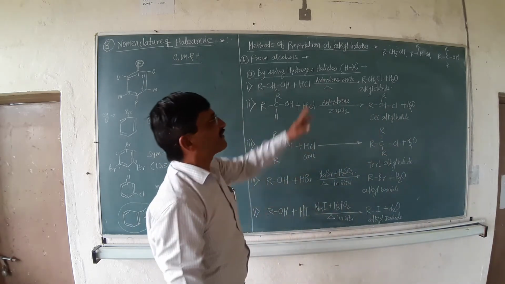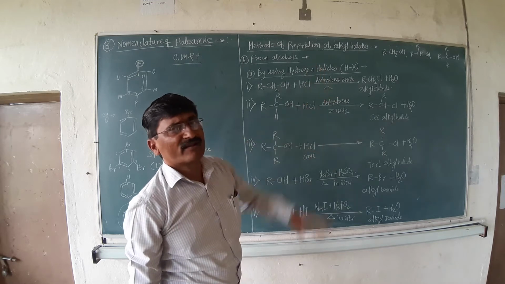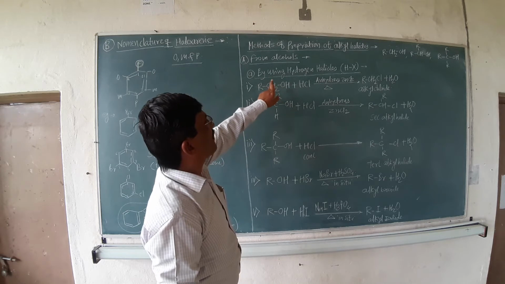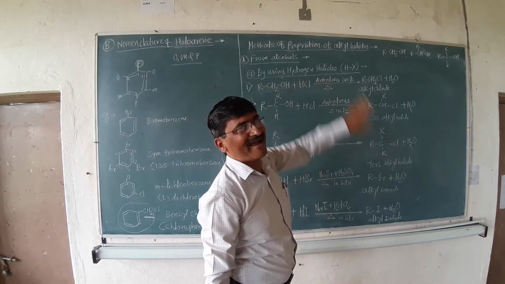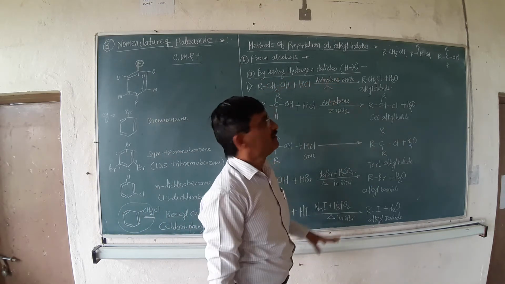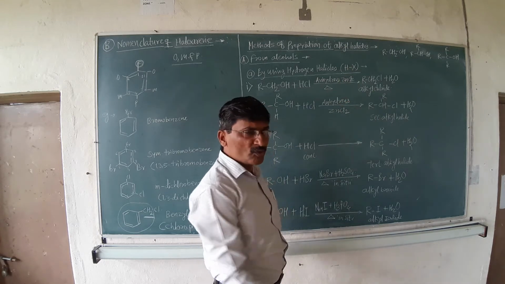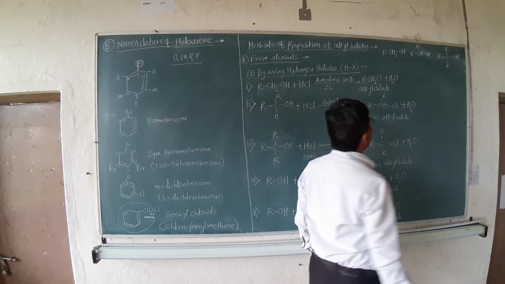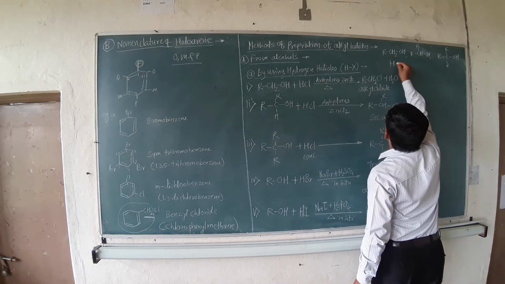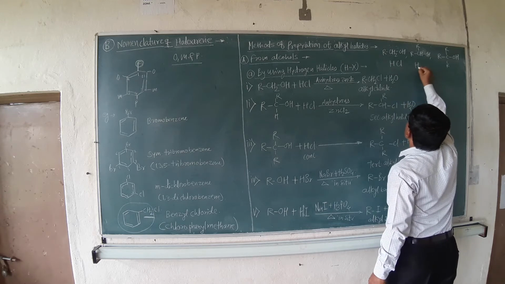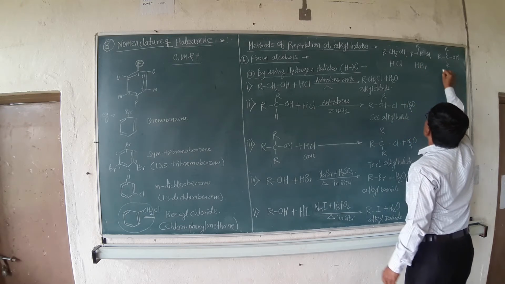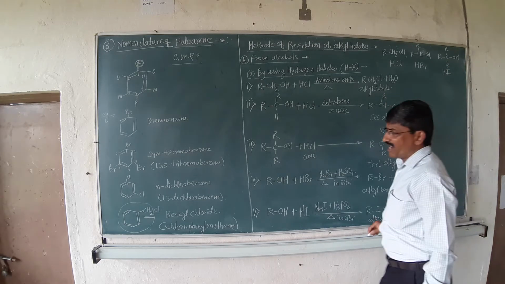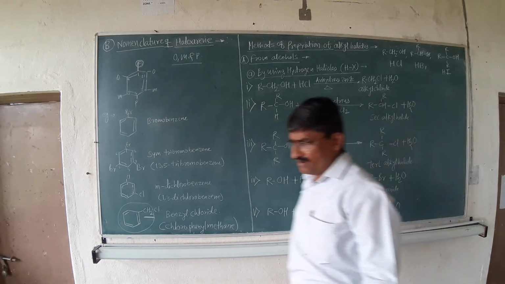First of all, take primary, secondary and tertiary alcohols under consideration. How are alkyl halides prepared? Alkyl halides are prepared by the action of a hydrogen halide or halo acid on alcohol. Then which are those halo acids? There are again 3 halo acids. The first halo acid is HCl, second is HBr, and third is HI.